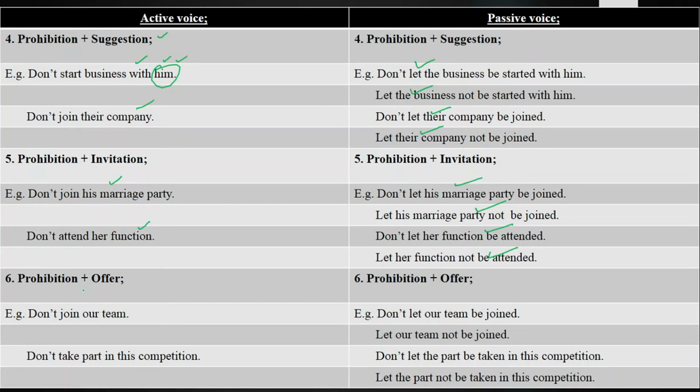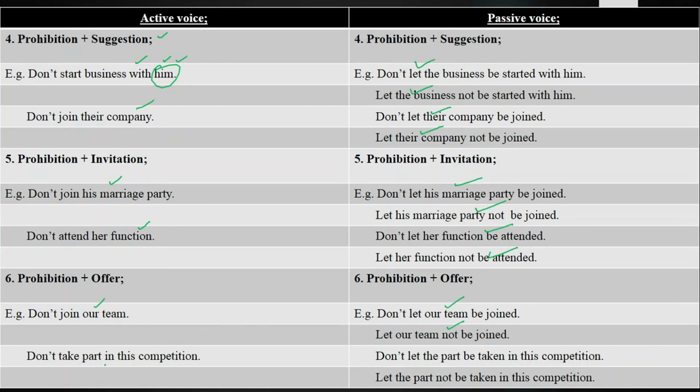Second last is known as prohibition plus offer. Don't join our team. Offer is, for a long period of time you offer someone and have some agreement with them, that is known as offer. Like I said, don't join our team. And when you are prohibiting someone, you'll say don't join our team, you are not a good player, or maybe you have got some fixing problems, and you are a little bit corrupt, whatever, there can be a lot of reasons, but I'm just giving you an example to make you understand. Now don't join our team, don't let our team be joined. And the second way, let our team not be joined.